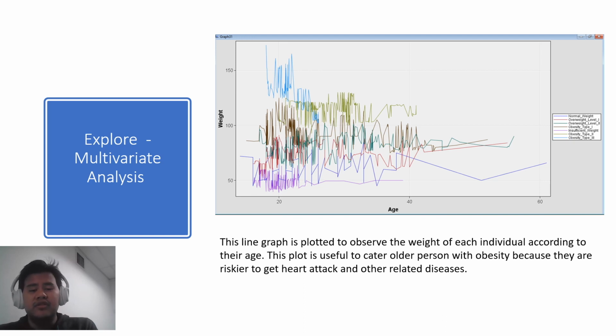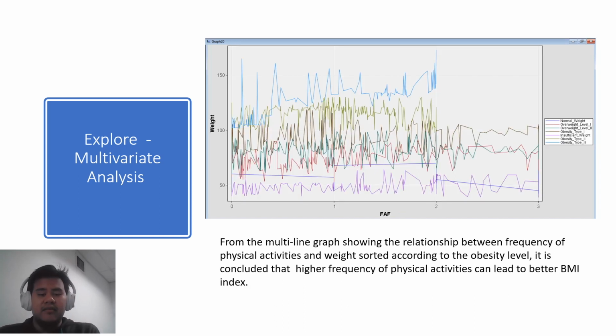This plot is useful to capture older persons with obesity as they are at greater risk of heart attack and other related diseases. From this multi-line graph showing the relationship between frequency of physical activities and weight sorted according to the obesity, we can conclude that higher frequency of physical activity can lead to better BMI indexes.